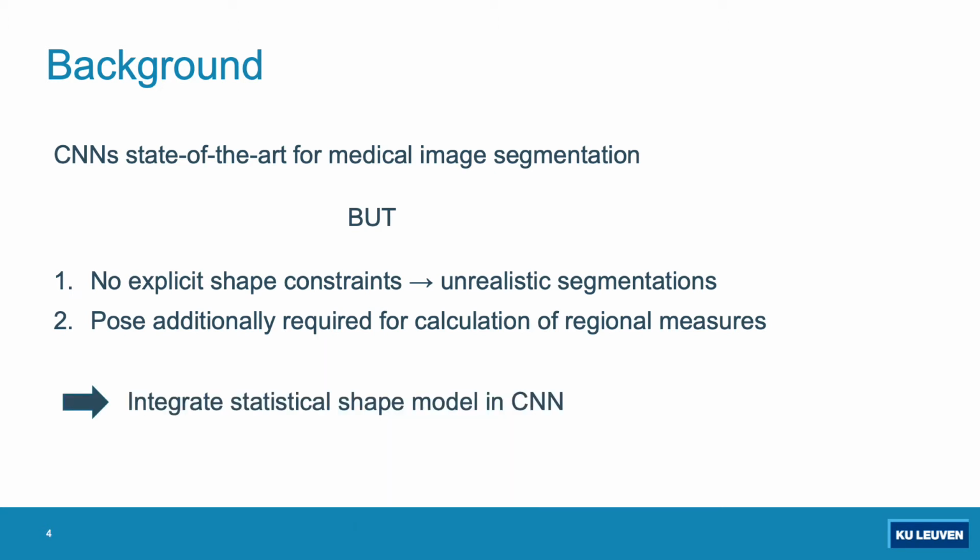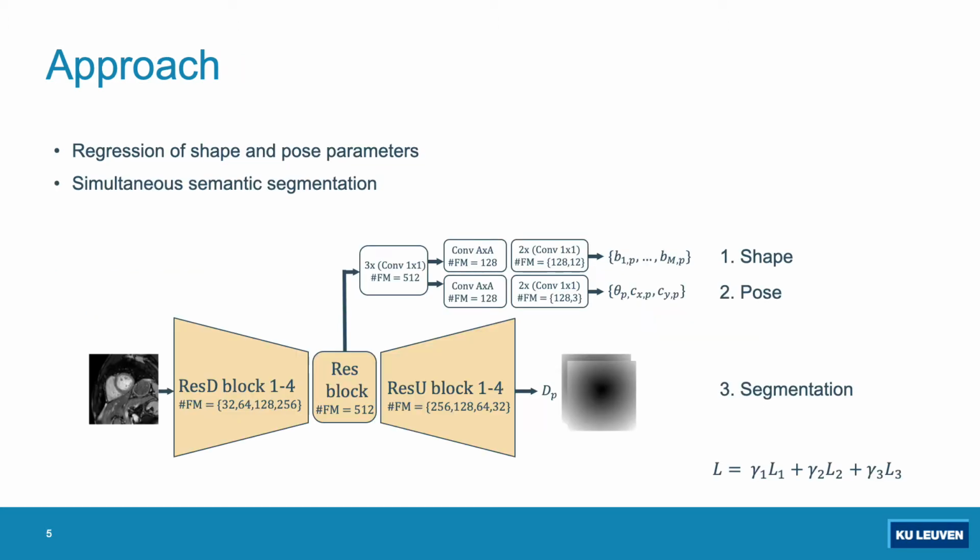To solve these issues, we propose to integrate a statistical shape model in a CNN. We do this by the regression of shape and pose parameters while simultaneously predicting a semantic segmentation. Our CNN is an encoder-decoder network composed of residual convolutional blocks with three outputs.